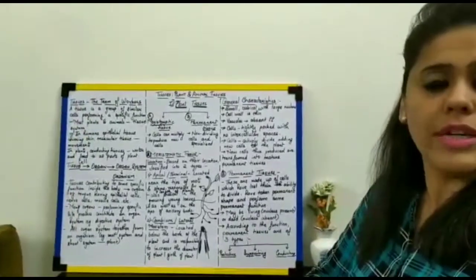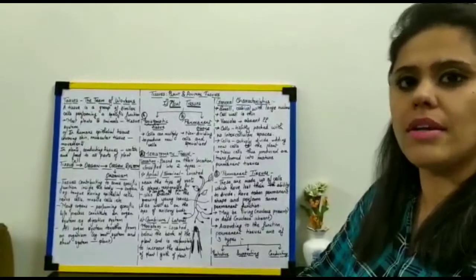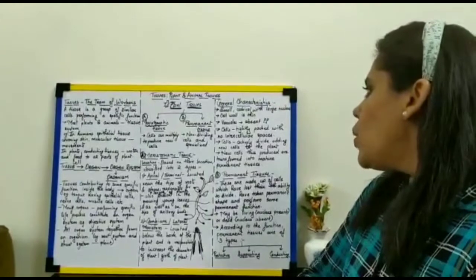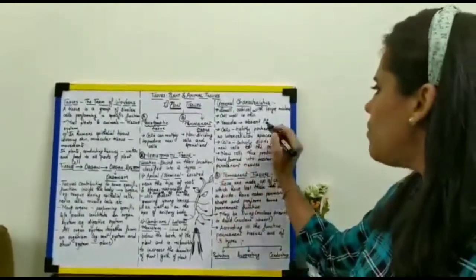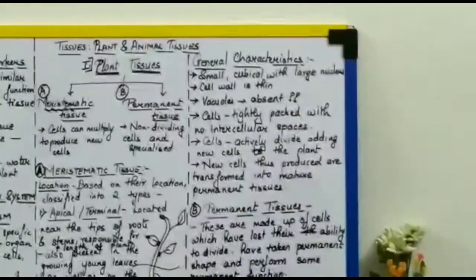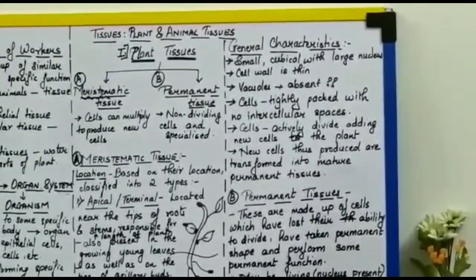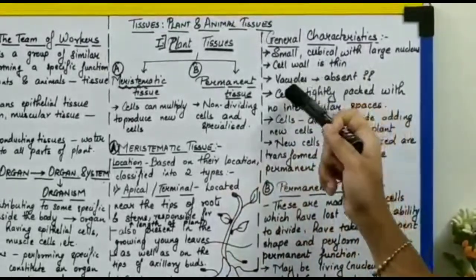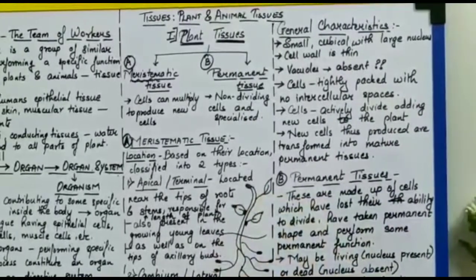It is a plant cell, so definitely it will show the presence of a cell wall along with the cell membrane. Vacuoles are absent. Can you all see these two question marks? These question marks are for you all to think on why vacuoles are absent. Please think of why vacuoles would be absent in the cells of the meristematic tissue.